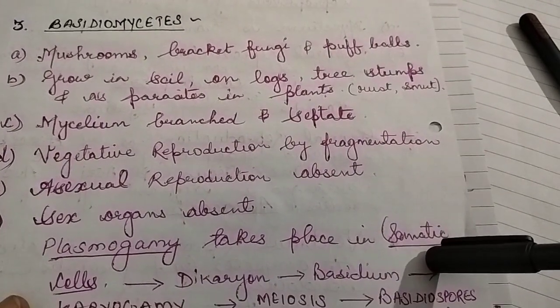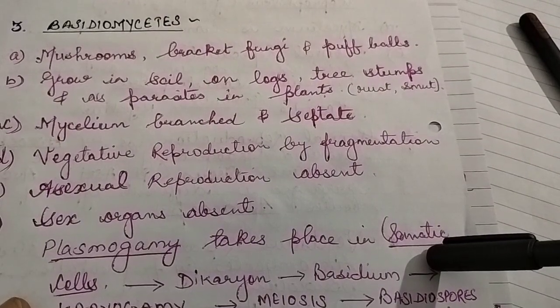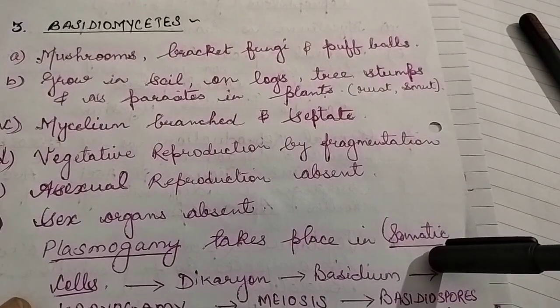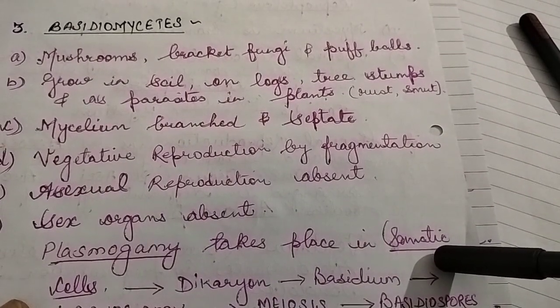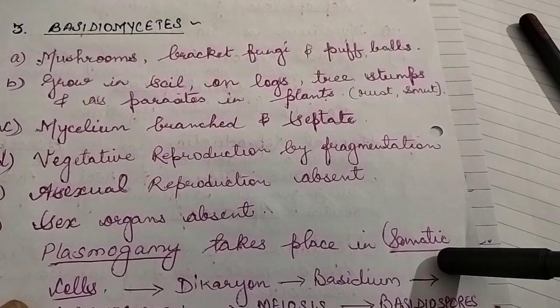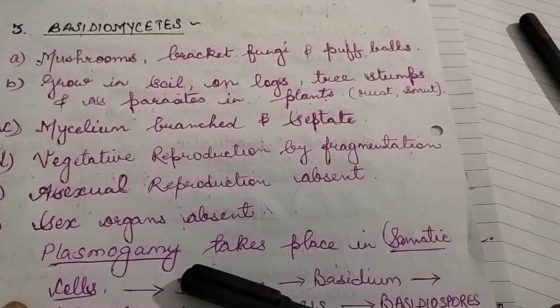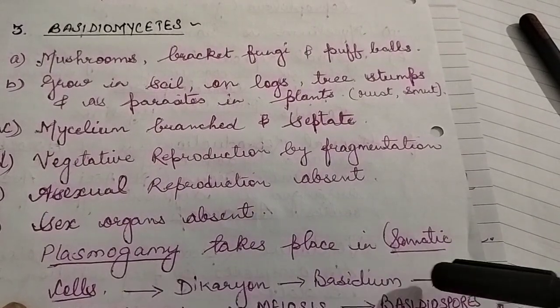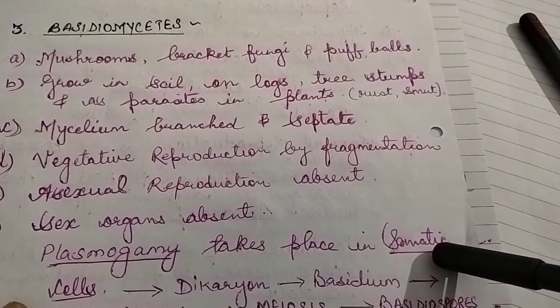You all know what somatic cells are. Somatic cells are the vegetative cells of the body. Normally, sexual reproduction takes place by the fusion of gametes, and gametes are produced in the sex organs. But in Basidiomycetes, sex organs are absent, and so plasmogamy, that means fusion, takes place where? In the somatic cells. Okay?